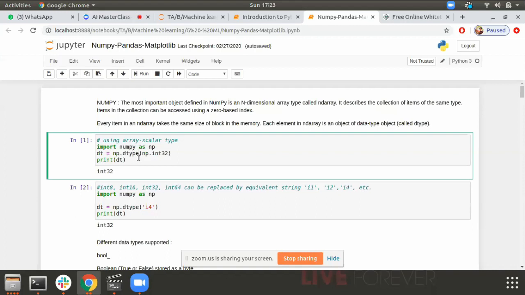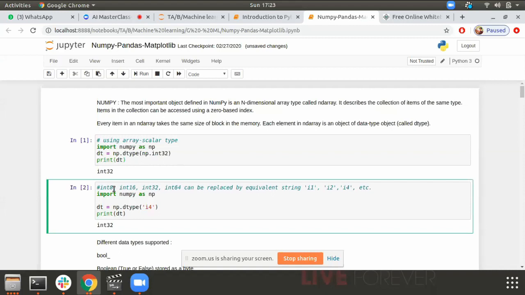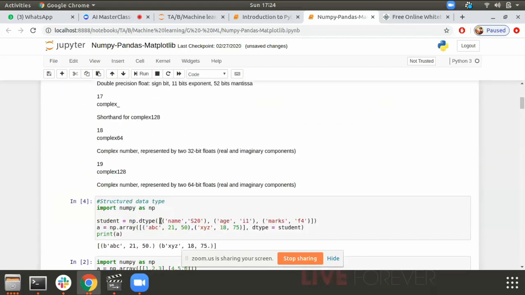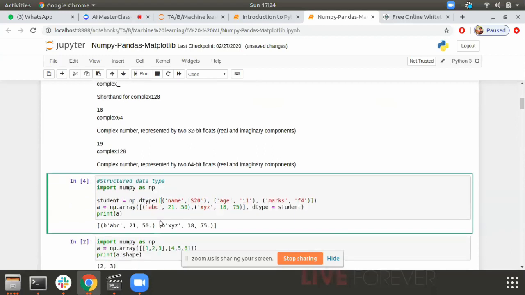In the first code snippet, we have used the aliasing numpy as np. So np.dtype, we are trying to create an object of the dtype. And what is the dtype? It is int32. We just created a simple object and are printing it. Now these int8, int16, int32, int64 can be replaced by i1, i2, i4. So dtype i4 is int32. Simple.